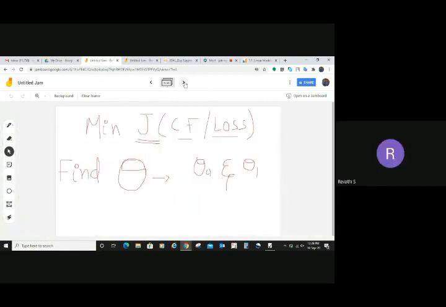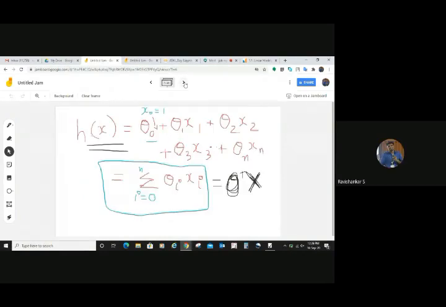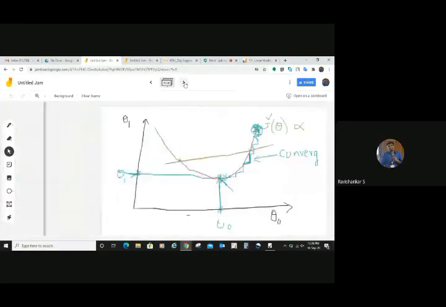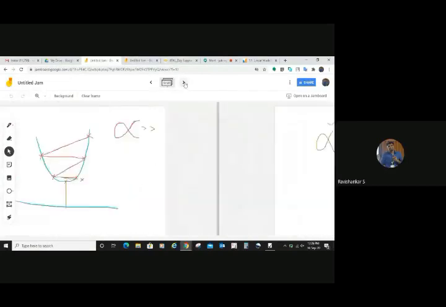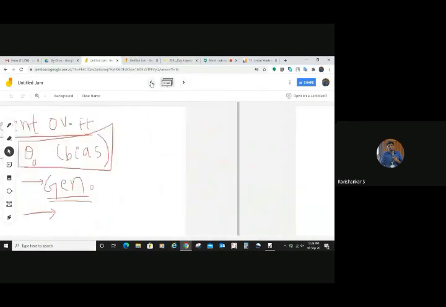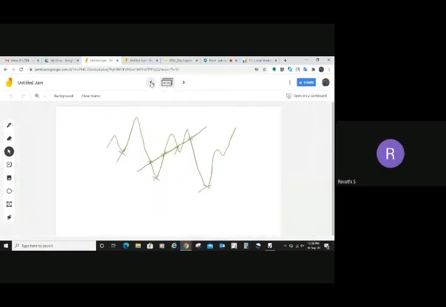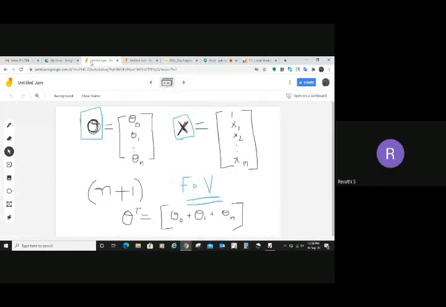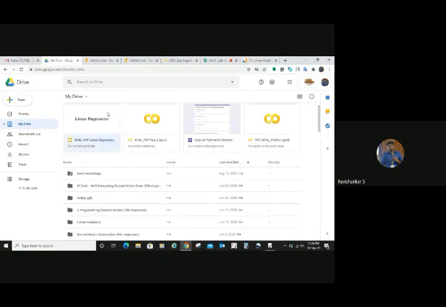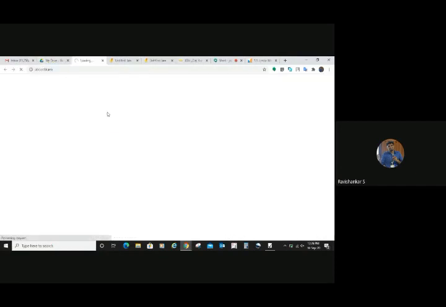I think it was there in the slide only. Theta equals X transpose X, inverse, into X transpose y. Yes, great. Thank you. So I will take the slide for you, right? It's already there in the slide.